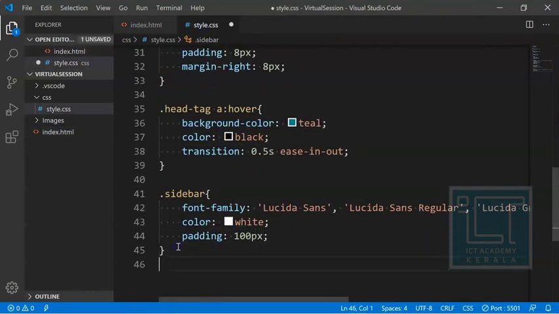Now we have to give the style for each and every content. Now let's give the H3 padding and everything, because our content is almost ready and our basic styling has been given. Now let's call upon the sidebar H3 tag.